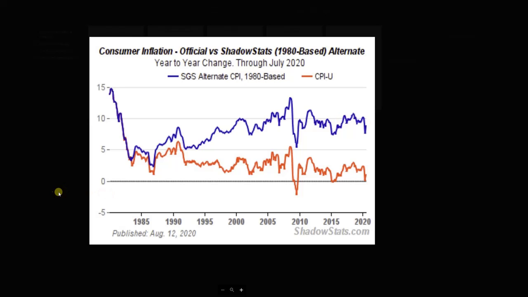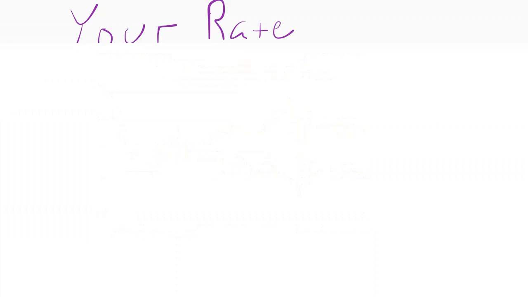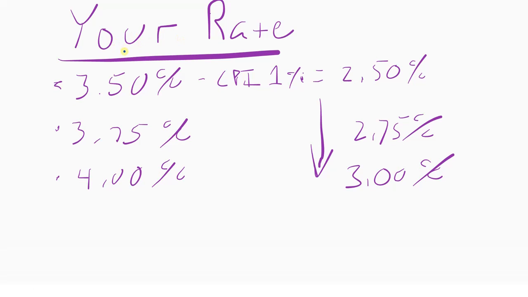Okay, let's go ahead and compare that to some interest rates. So we're on a rate chart. In this column, it shows what your interest rate is on a 30-year fixed rate investment property. Could be 3.5%, 3.75%, or 4%. It's really low right now because interest rates are through the floor thanks to the Fed's zero interest rate policies.